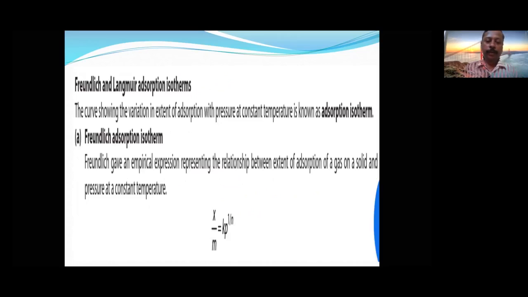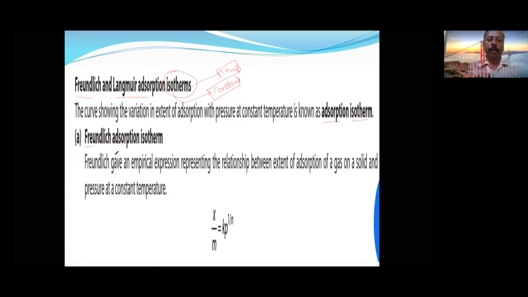Next, graphs. Very, very important in this chapter are graphs. There are two types of graph: Freundlich adsorption isotherm and Langmuir adsorption isotherm. One by one we will study them, but there is one common thing, iso. Iso means constant or same, and therm means temperature. So the graph drawn by taking constant temperature is called an isotherm.